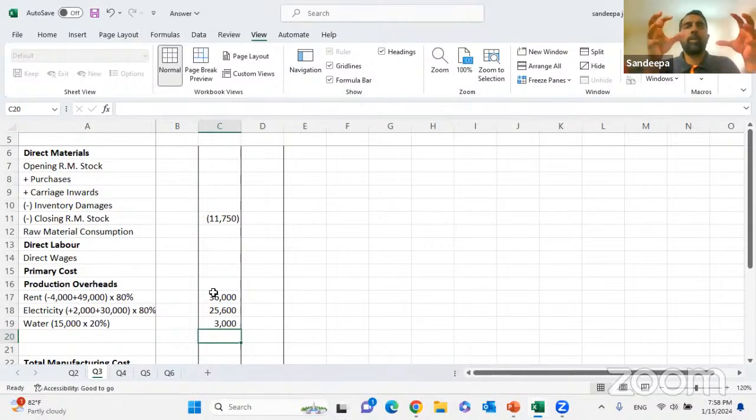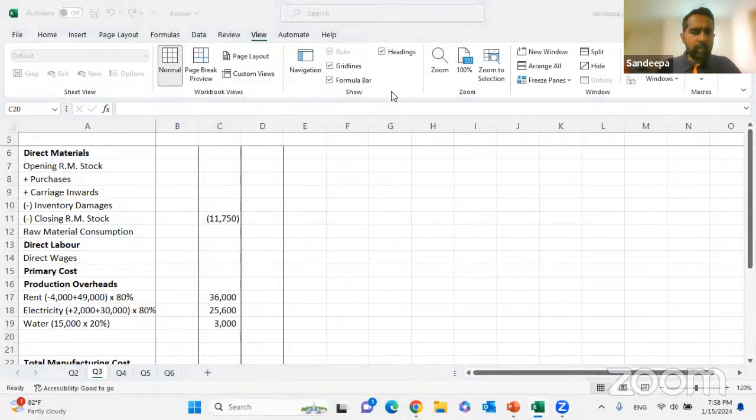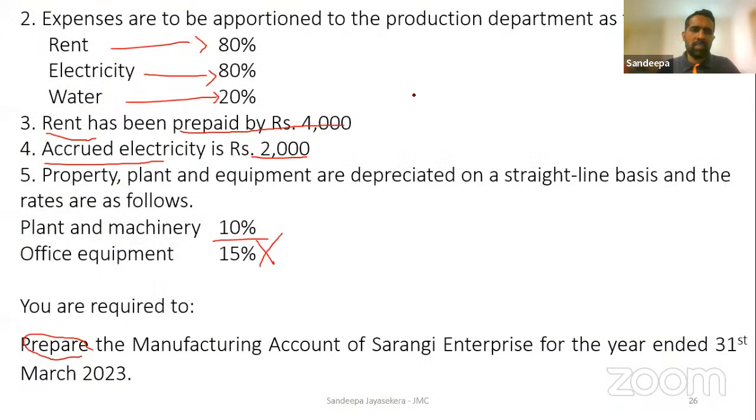When you are doing a question, try to find the connected adjustments, so then you need to think about what we should do first. Are you all okay? Right. Then we'll move on to the next adjustment.